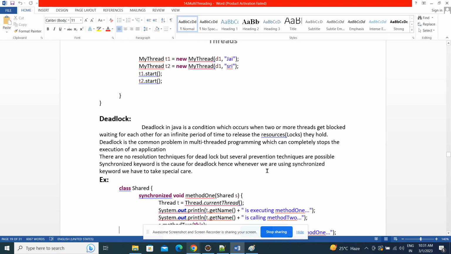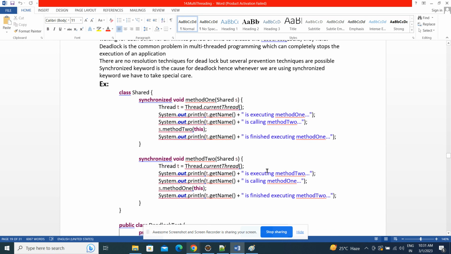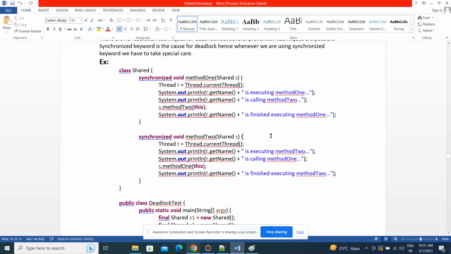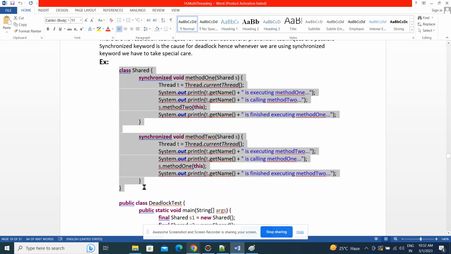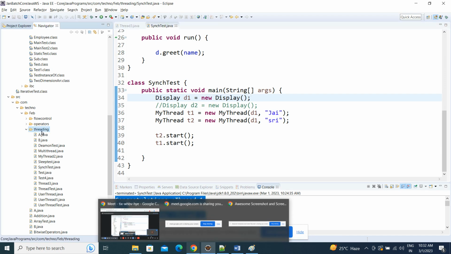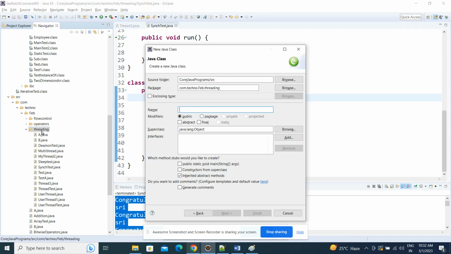Now let's take an example. If a common resource is shared by multiple threads, that too using the synchronized keyword, then deadlock will occur. Let's take one shared class. It has two methods. Class Shared.